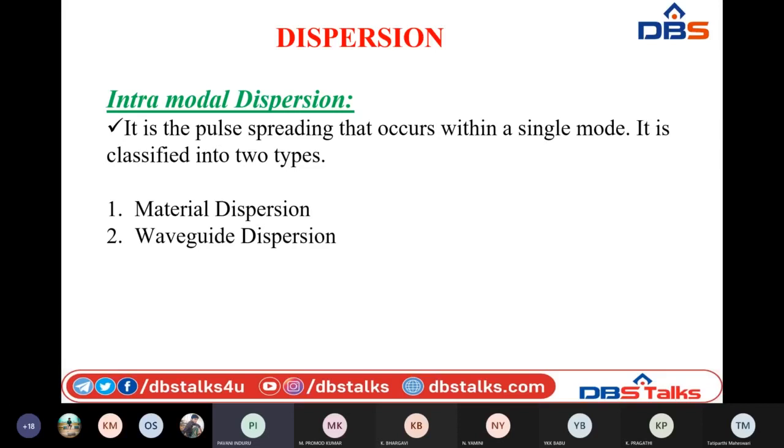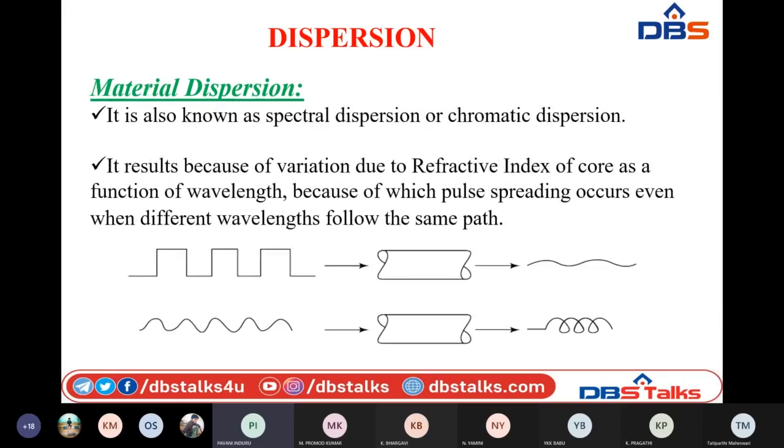Let us discuss first what is material dispersion. Material dispersion, also called chromatic dispersion or spectral dispersion. These are the different names available for this. It is wavelength dependent.